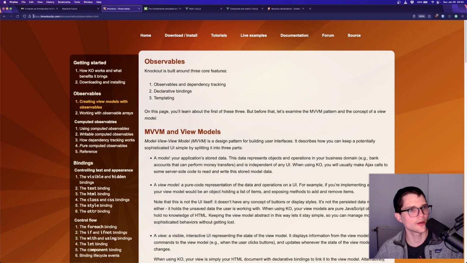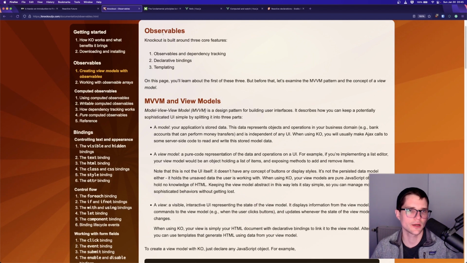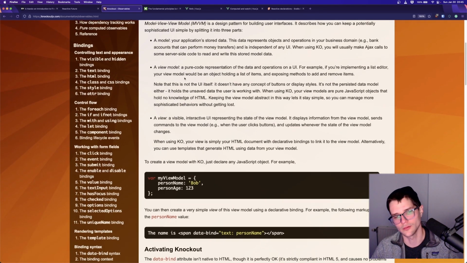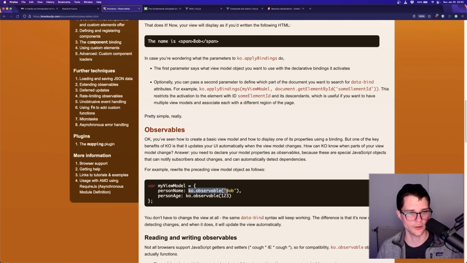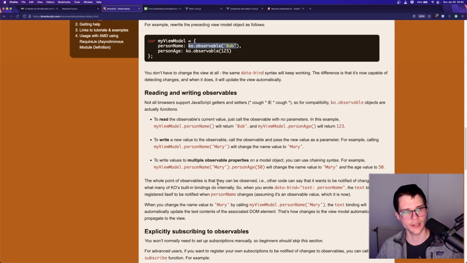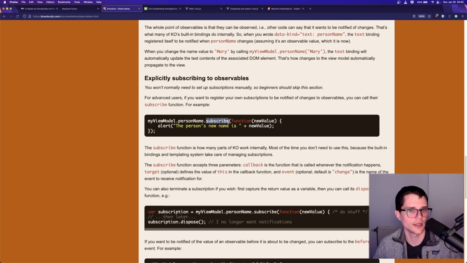This is a library called Knockout.js. It was popular maybe 10 years ago, and they had something called observables. And this was, you know, reactivity, right? They had some way to create an observable. This would be the exact same thing as createSignal. And then they had ways to subscribe to it, right? And this would be the equivalent of createEffect. You're saying, hey, anytime the person's name changes, I want to run this thing and make an alert.